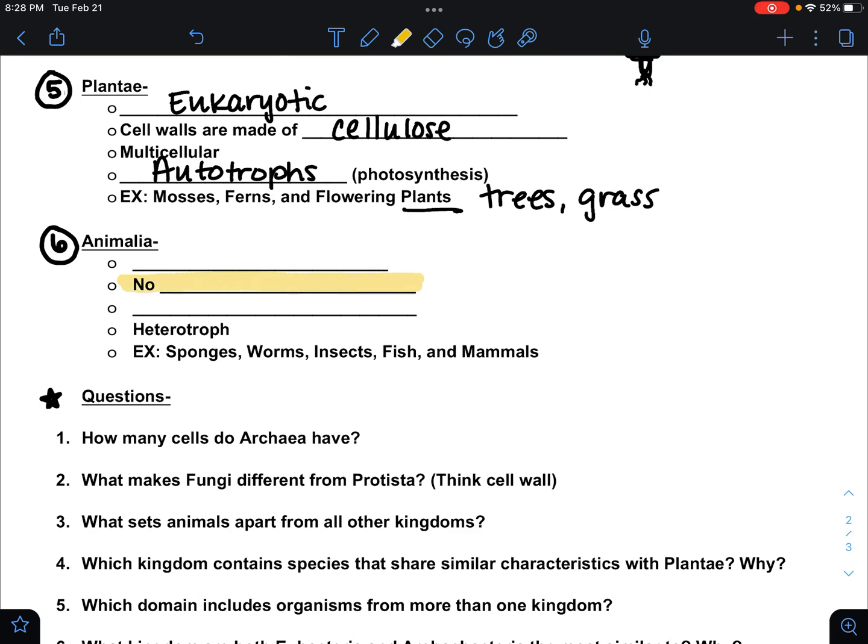And finally, kingdom Animalia. Of course, eukaryotic. We have nuclei. One thing you got to know is that animals do not have cell walls. Okay, every other kingdom we've talked about has cell walls, and we've talked about what they're made of, but Animalia does not have a cell wall. Organisms are multicellular. You as a human have tons of cells in your body.